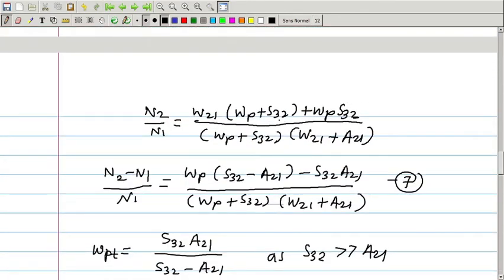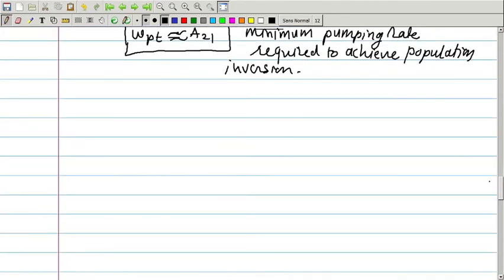From this equation, if I again add N2 plus N1, so N2 plus N1 divided by N1.